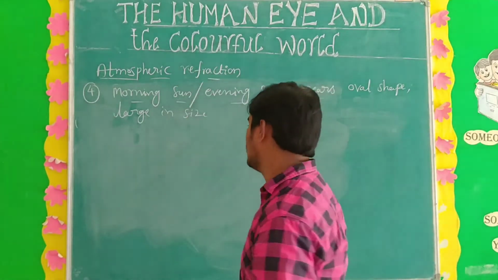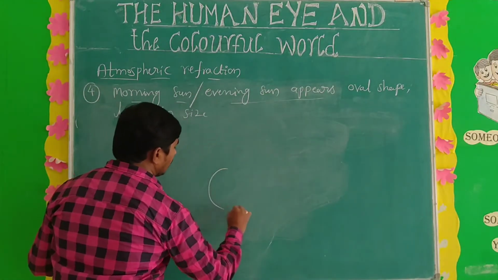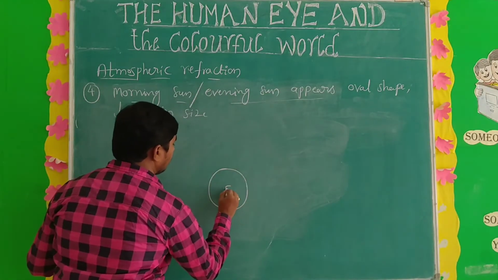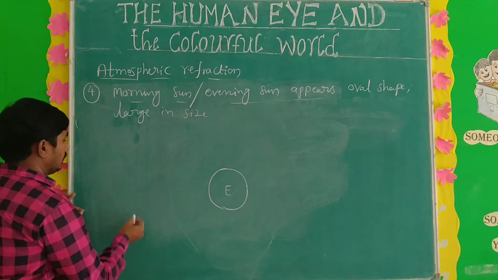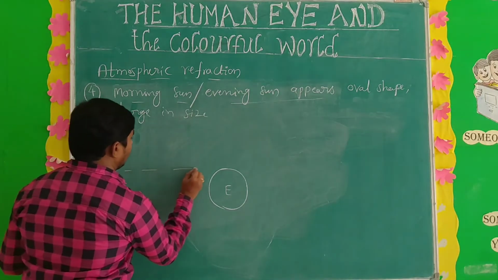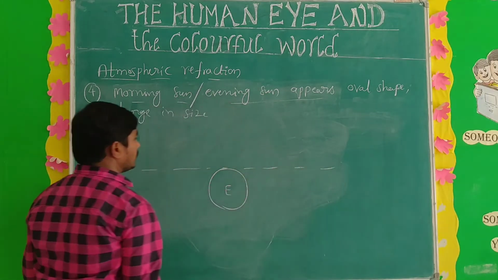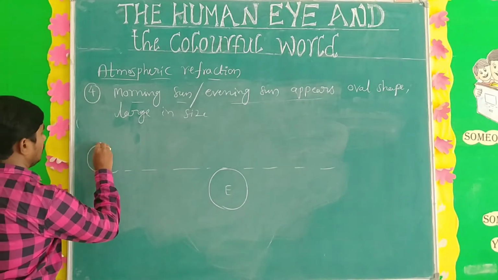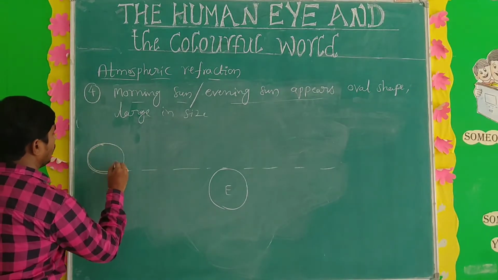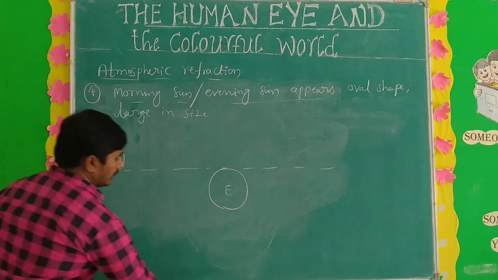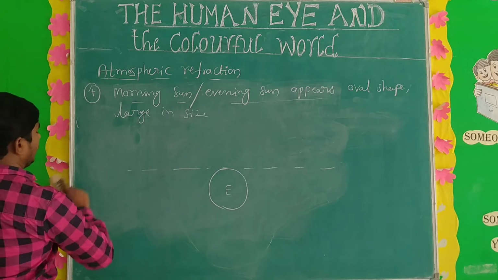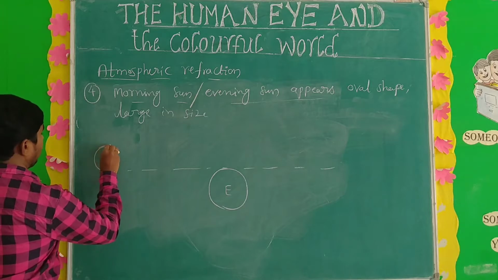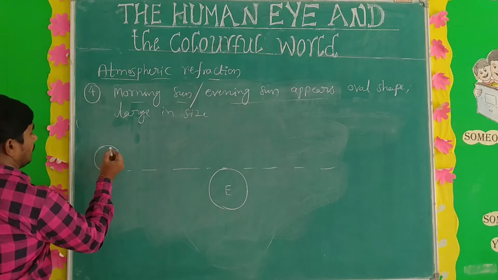How is it? See here, this is Earth. This is the horizon position. This is the morning sun. Actually, the sun is normally like this. This is the normal sun.